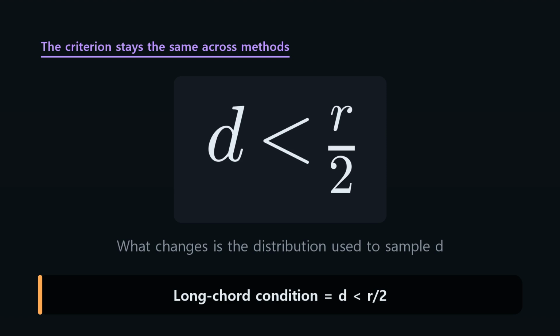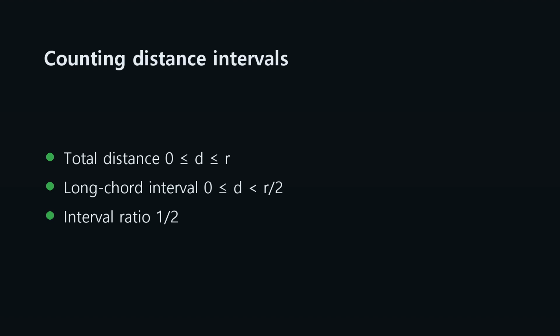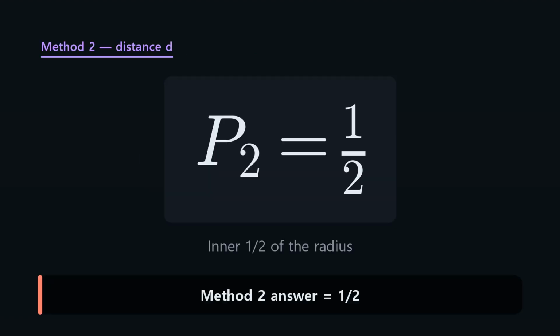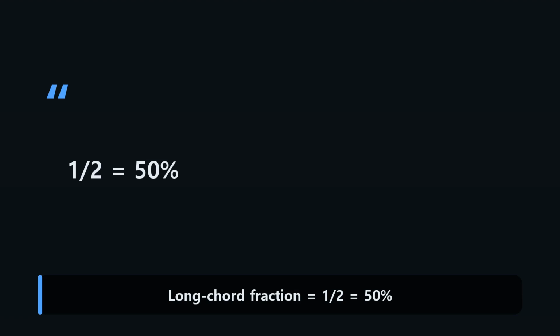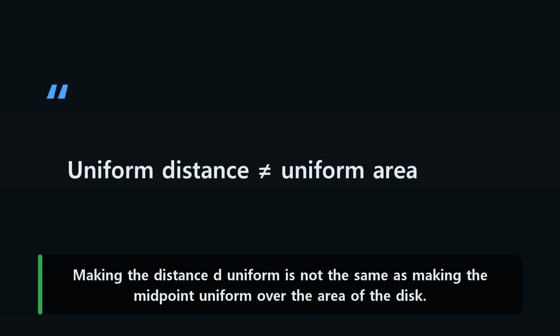We already found the long chord criterion. We just need d to be less than 1/2 of r. The full interval has length r, and the successful interval has length 1/2 of r. So the ratio is 1/2. So when distance along a radius is chosen uniformly, the answer is 1/2. Under this procedure, roughly 1 out of every 2 chords is longer than a side of the triangle. Making the distance d uniform is not the same as making the midpoint uniform over the area of the disk.